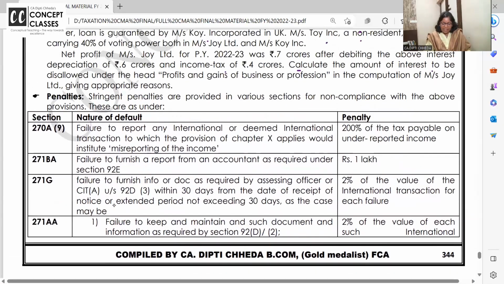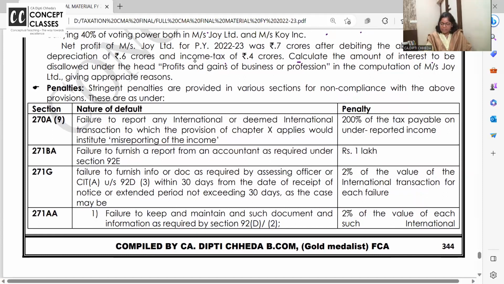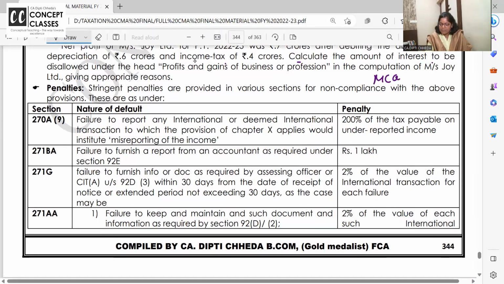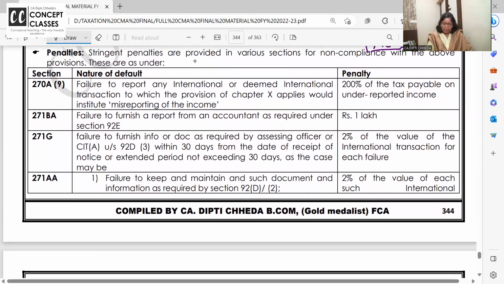Okay? Right. Now last part of this, in transfer pricing, if already these penalties are covered in penalty chapter also, but if there are any mistakes in transfer pricing, it is asked so much in MCQ कि अगर कुछ है तो किस टाइप की पेनल्टी लगेगी. Okay?